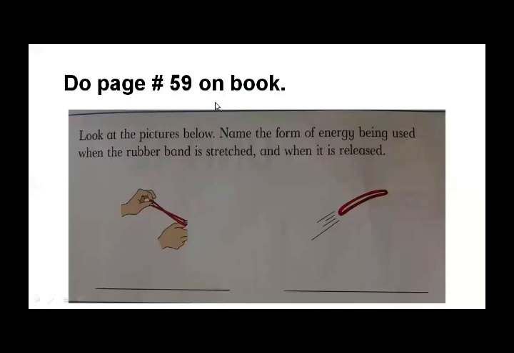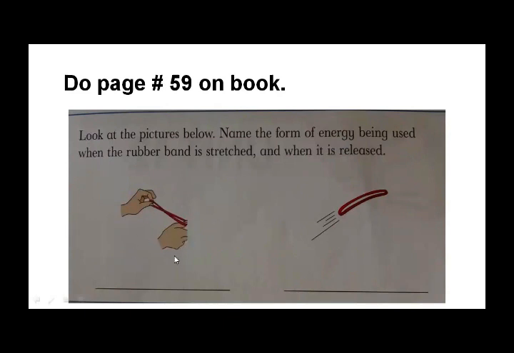Now the next activity is in your book, page number 59. Look at the picture below. Name the form of energy being used when the rubber band is stretched, and when it is released. Which form of energy is used here, students, when you stretch a rubber band?